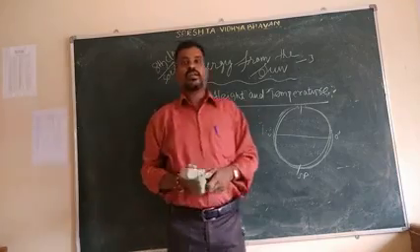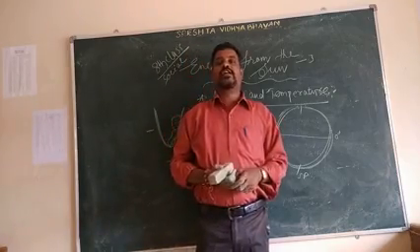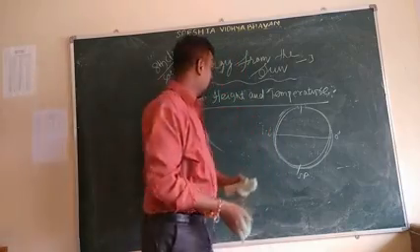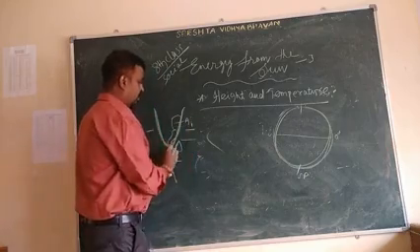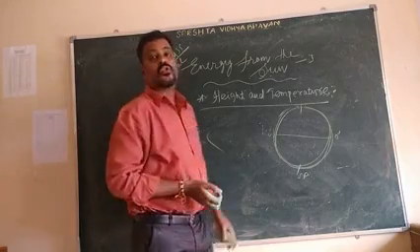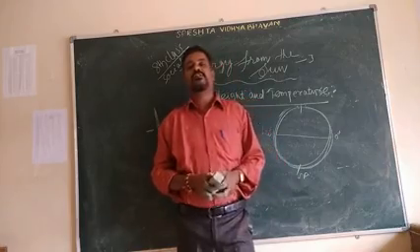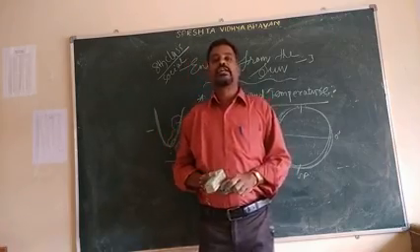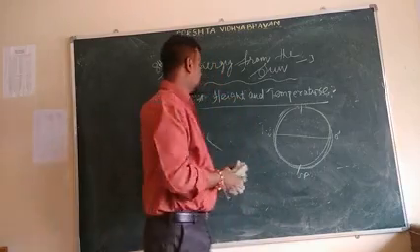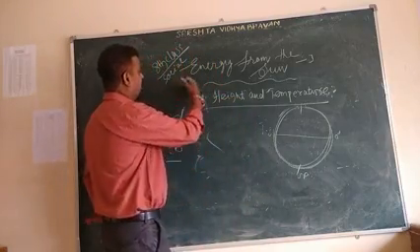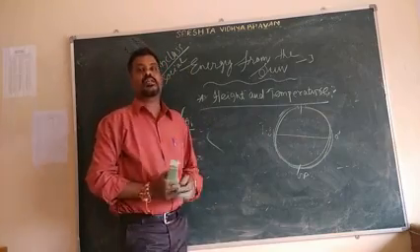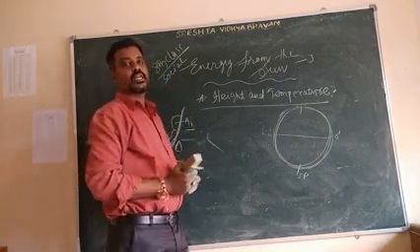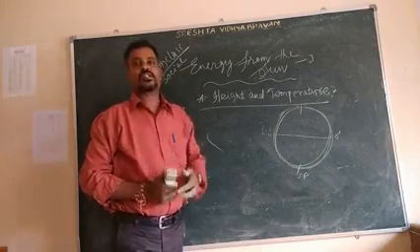Those places are very high from the mean sea level. The seas are the Bay of Bengal, Arabian Sea, Indian Ocean. For those places very high from the mean sea level, the temperature is very low. If you go higher and higher, the temperature may decrease, may reduce, may be low.